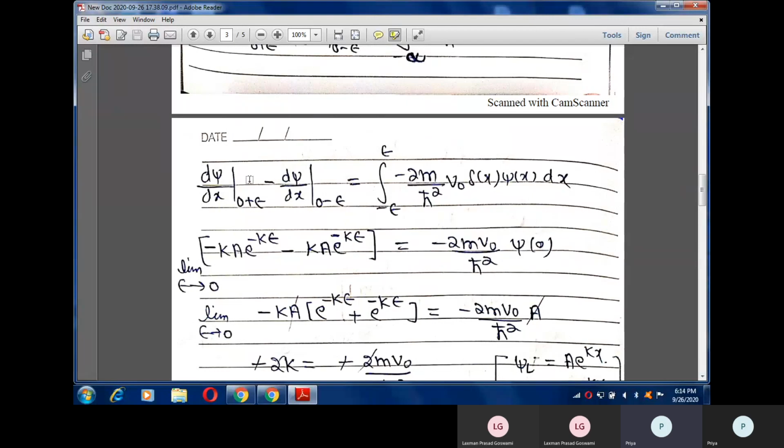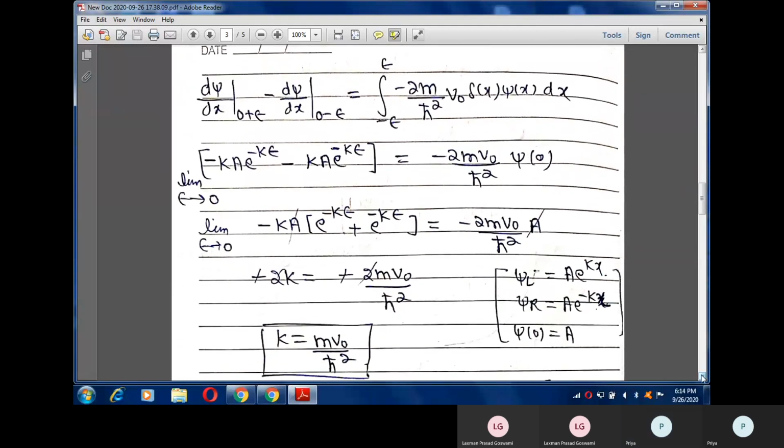On the right hand side, 0 plus epsilon means we are working on the right hand side, where we have the wave function psi of r equals a raised to the power minus kx. So we have to differentiate this wave function and put its value here.